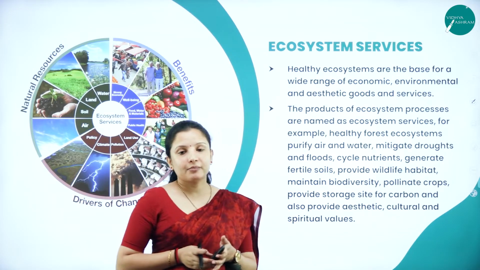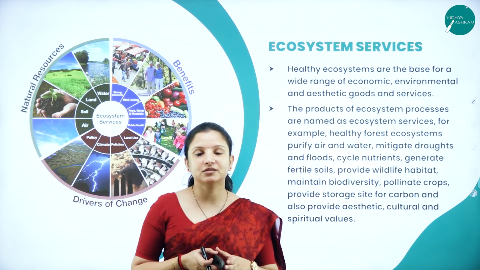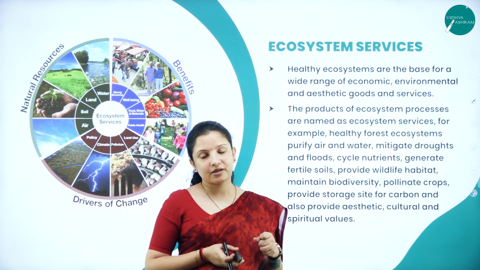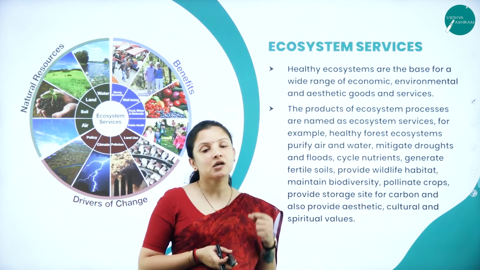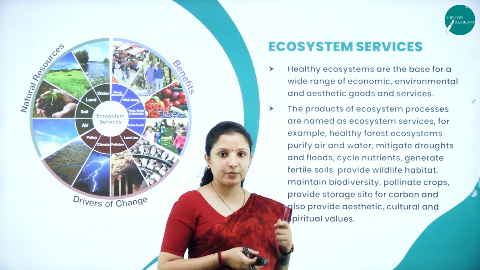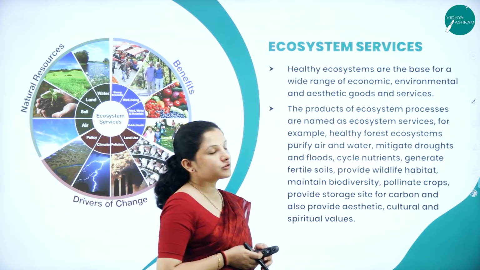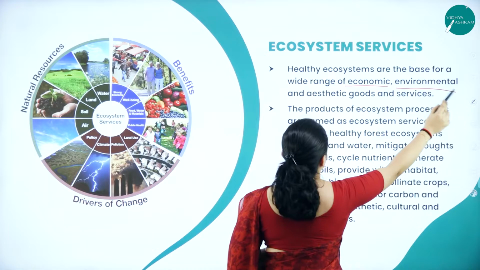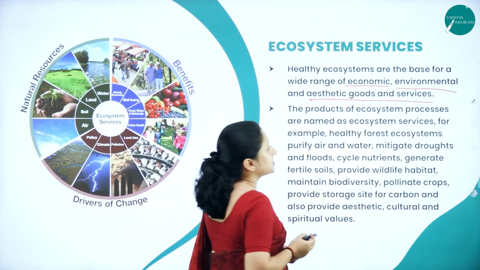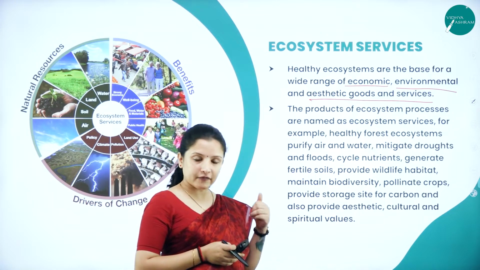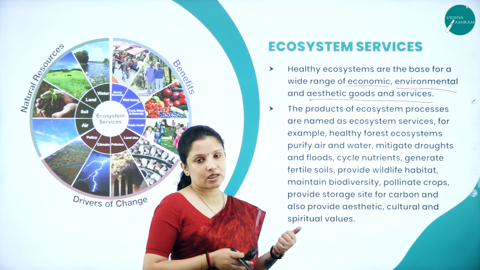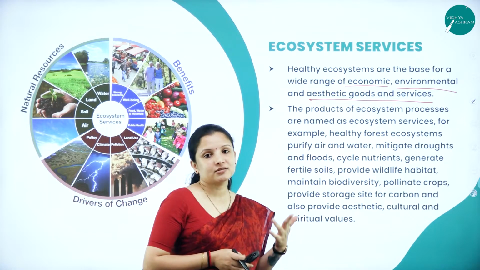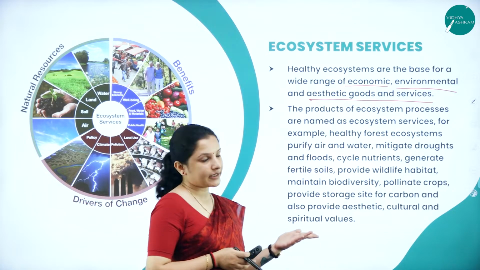So next, let's study one small topic, that is ecosystem services. We take a lot of things from the ecosystem, right? So what are the different services that are rendered by the ecosystem to human beings? We shall look into that. Healthy ecosystems are the base for a wide range of economic, environmental and aesthetic goods and services. They provide a lot of economic value to society, environment-related values, and not just that, religious-related values and goods to societies as well.